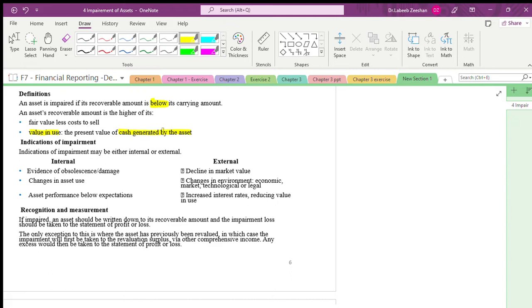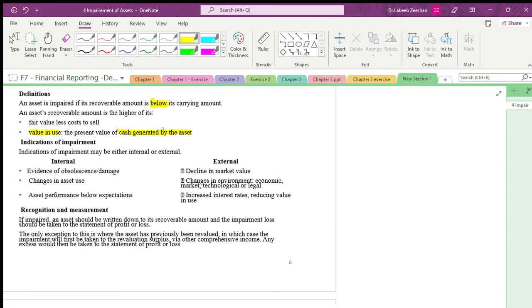What is the value of your mobile? What is the value of your car? As simple as that. What is the value of the asset? It is how much it generates. See, what is the concept of an asset? An asset is nothing but something that should generate cash, that generates revenue. If the asset is generating higher revenue, the value of the asset will be more. If the asset is generating lesser revenue, the value of the asset will be less.